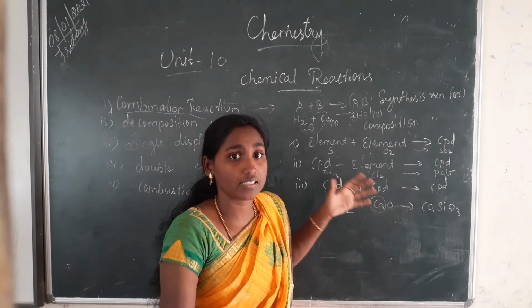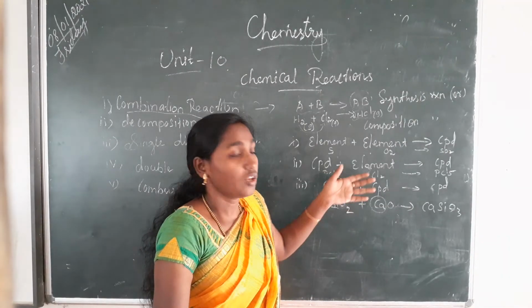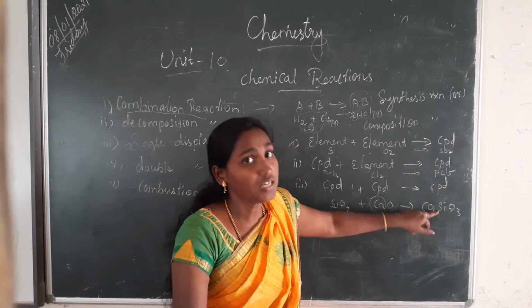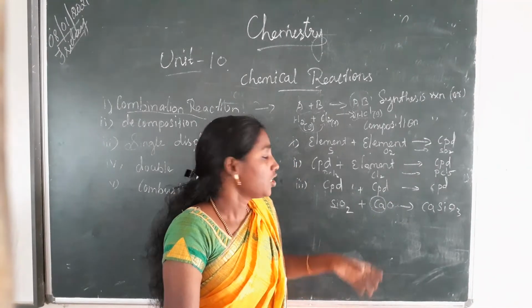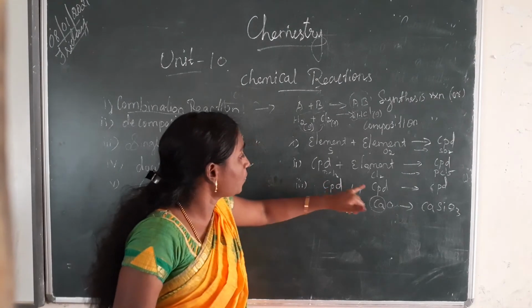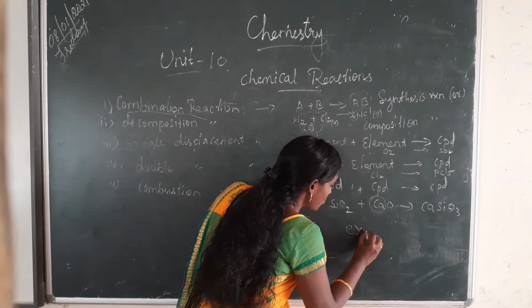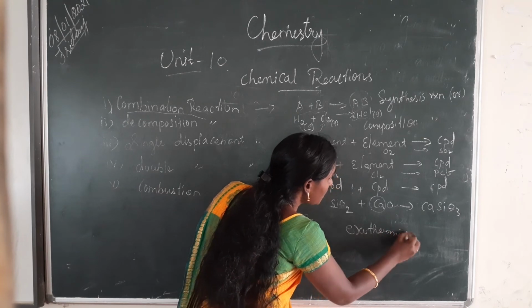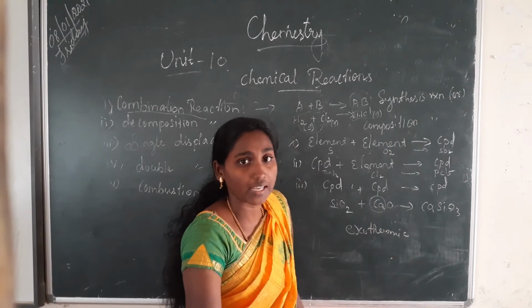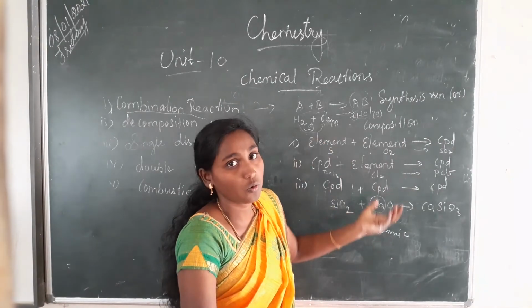This compound plus compound reaction is an exothermic reaction. Why is it called exothermic? It will release a lot of energy, due to the formation of the bond. So it is called an exothermic reaction. Have you understood? This compound plus compound type of reaction is exothermic. One more question: compound plus compound gives compound, which type of reaction is it? Exothermic or endothermic? Exothermic. Why is it exothermic? Releasing a huge amount of energy.